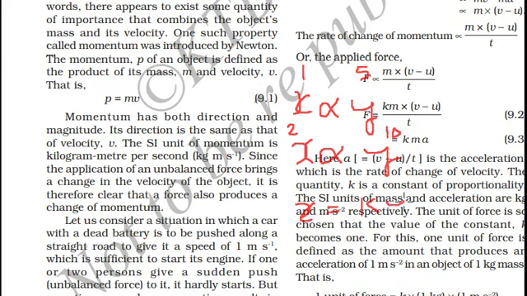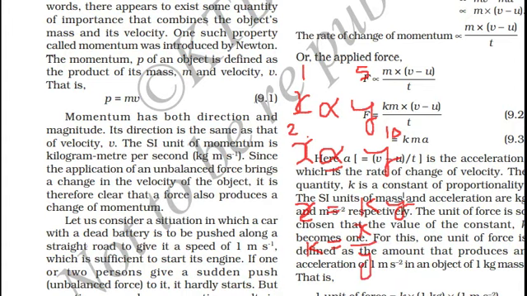The value of x directly affects the value of y. As x increases, y also increases. So when we divide these two, there will be one constant, right? So the value of k will be equal to x divided by y.